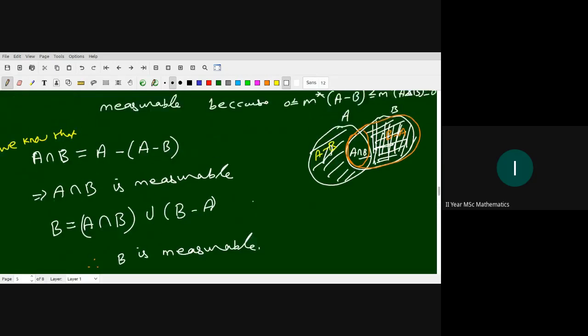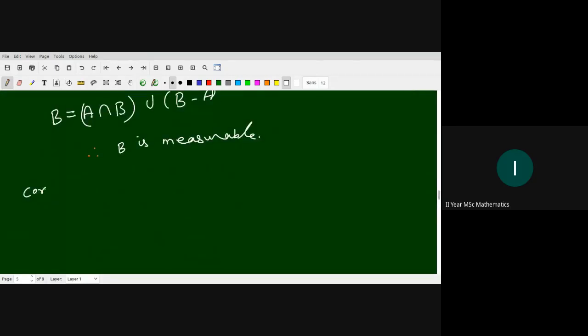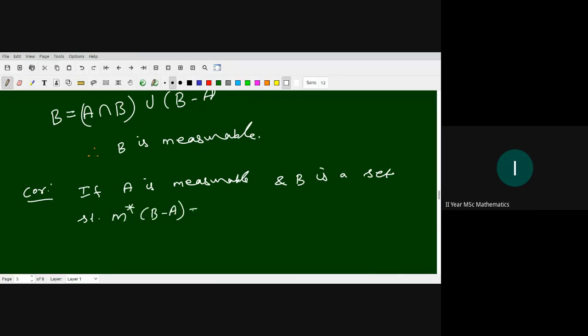So we have an immediate corollary of the result: if A is measurable and B is a set such that, whether we know B minus A is measurable or not, the outer measure of B minus A is 0, then B is measurable.